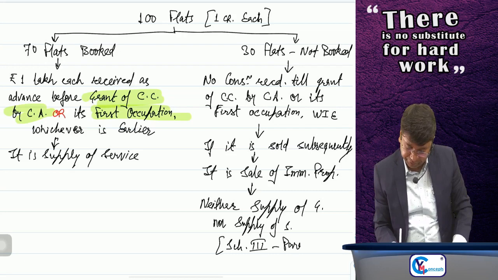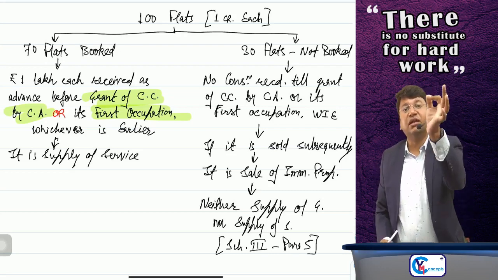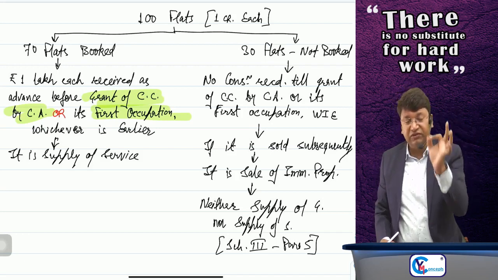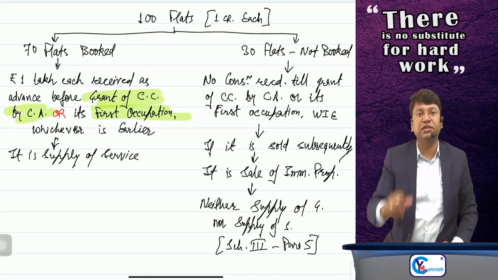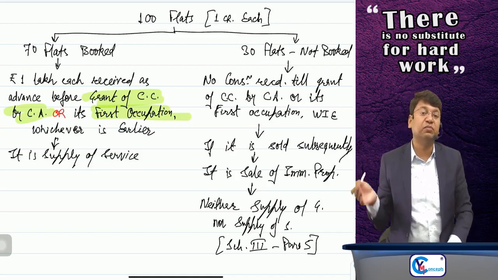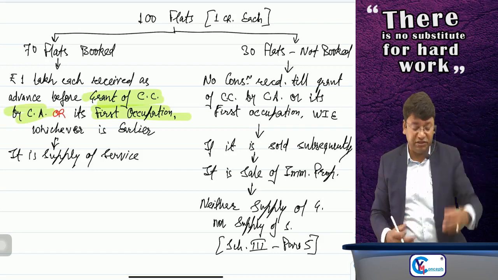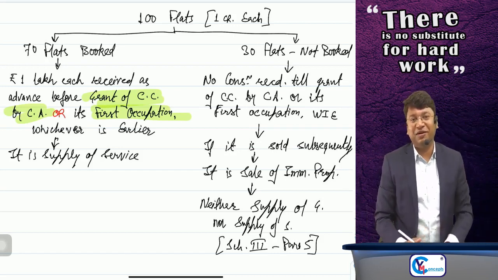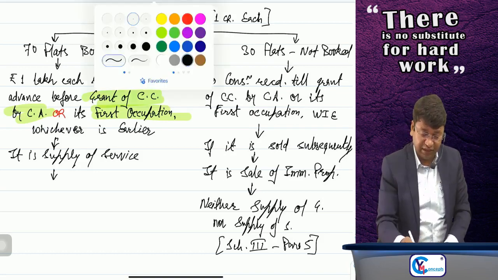Schedule 3, Para 5 says that no GST is leviable on sale of immovable property. So, no GST will be charged on those sale of 30 flats. But yes, GST will be charged on these 70 flats because these were booked under construction and the builder is providing construction services to the people who have purchased the flats. Now, listen to me again very carefully, very important term now.